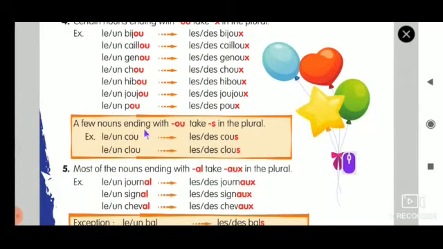A few nouns ending with OU take S in the plural. So that is the few exceptions. Un coup, des coups, and un clou, des clous. So these two words alone you have to remember. Okay, that is an exception as you have seen in rule number 3.